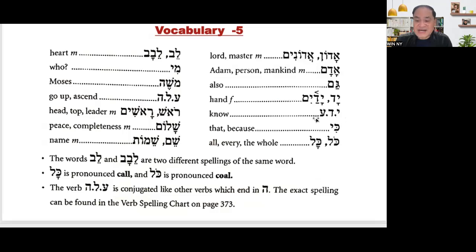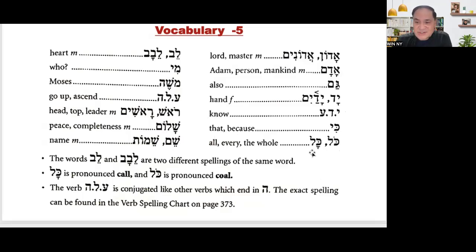Okay, yada. Okay, yod, dalet, ayin. Okay, but it is yada. It means know. And then ki. It is that, because. Okay, look at this. This is almost similar in pronunciation.